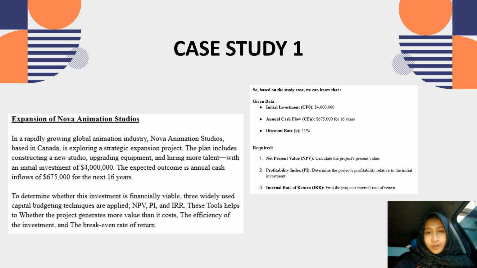Okay, let's move on to the first case study. Based on this question, we can know that the initial investment is $4 million and the annual cash flow is 6,750 for 16 years. The discount rate is 11%. Therefore, we need to calculate the NPV, the PI, and the internal rate of return to determine whether the project is feasible to continue or not.